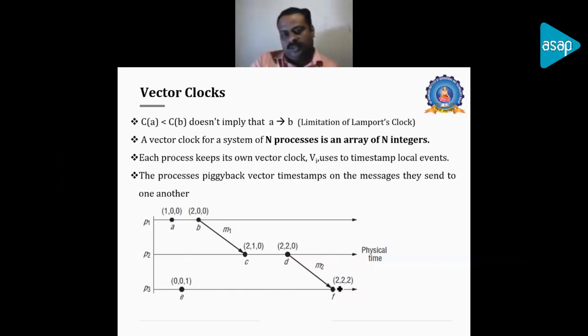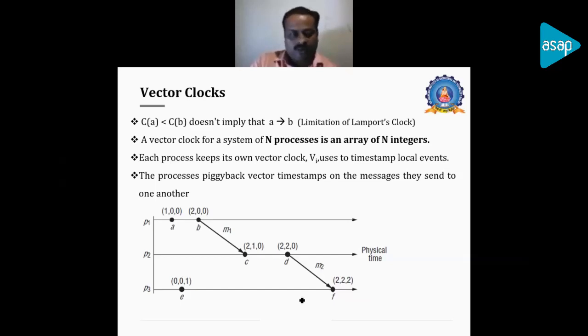Now the message comes: 2 comma 2 comma 0 will be the timestamp on the message M2, and it will come over here. So the position will be updated because one event has happened and there is an event F. So 1 plus 1 will be updated to 2. Now the timestamp of F is 2 comma 2 comma 2. So in this total ordering we can identify each process and the way of ordering completely.